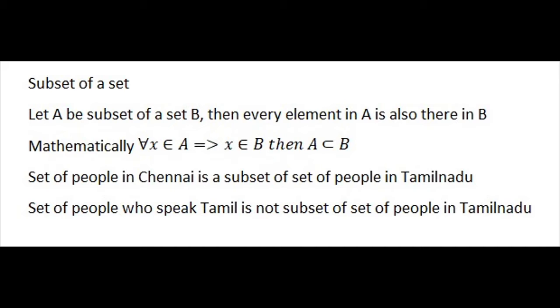What is a subset of a set? Suppose A and B are two sets. If A has 1, 2, 3, 4, B is also having the same 1, 2, 3, 4, and B may have some extra elements, but whatever is there in A is also there in B, then you can call A a subset of B. Here are some examples. The set of people of Chennai is a subset of people in Tamil Nadu. But the set of people who speak Tamil is not a subset of people in Tamil Nadu, because Tamil people are all over, in Bangalore, many places of the world, even in Saudi,